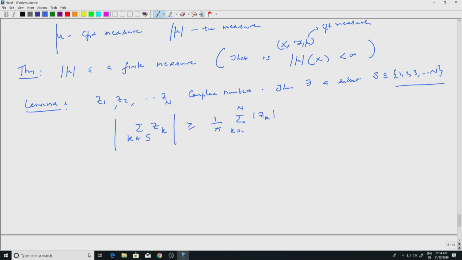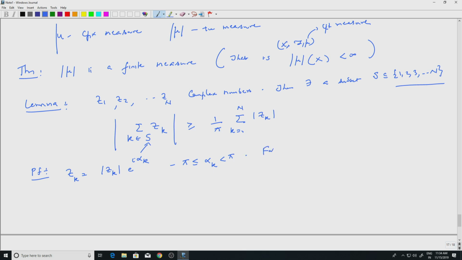Okay, so this is a technical lemma. So let us prove this first. So this is easy. So we can choose some subset, right? That is what we want to find out. Okay, so write Zk to be mod Zk, that is the polar coordinates in the complex plane, times e to the i alpha k. Alpha k is the argument of Zk, the angle. So we will choose alpha k to be between minus pi and pi, right? That is allowed.